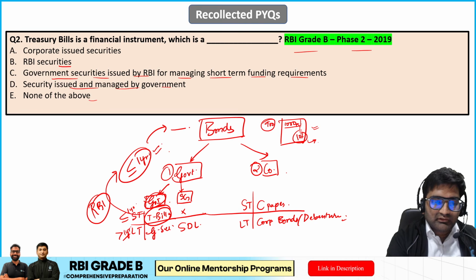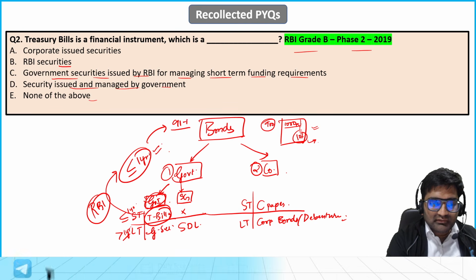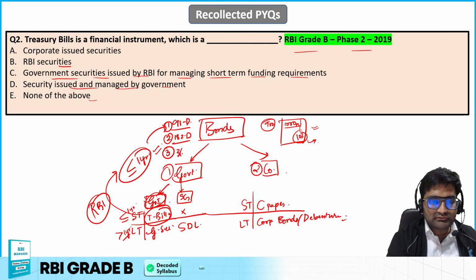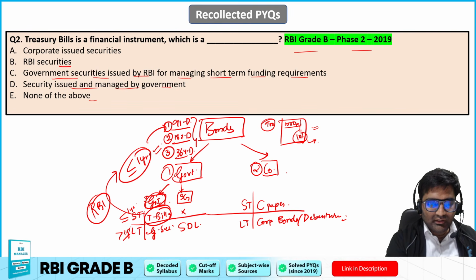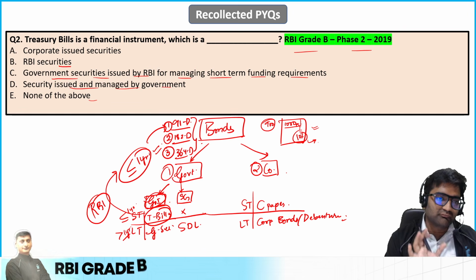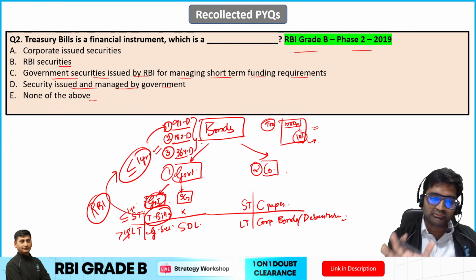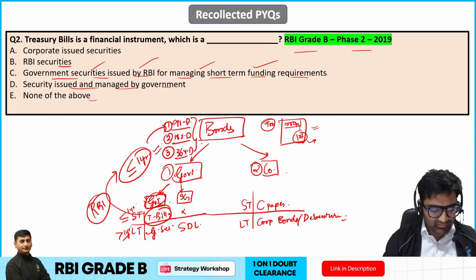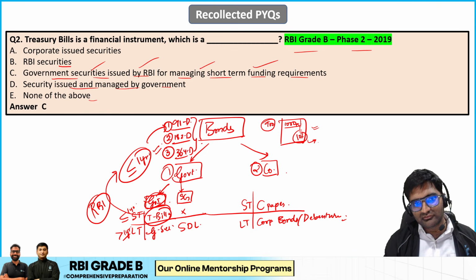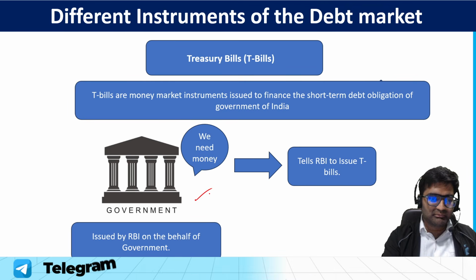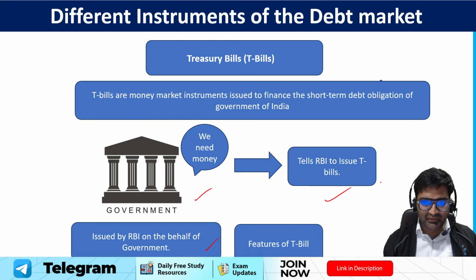So what are the different maturities, or tenures? Number one, 91 days. Number two, 182 days, and number three, 364 days. So these are the different tenures of the treasury bills, the short term bonds that the government of India issues. Now can you answer this question based on this information? Yes, government security issued by RBI for managing short term funding requirements. C is absolutely the right answer. If you have answered C, that is great. So treasury bills, as we have seen, are issued by RBI on behalf of the government when the government needs money. What are the features?